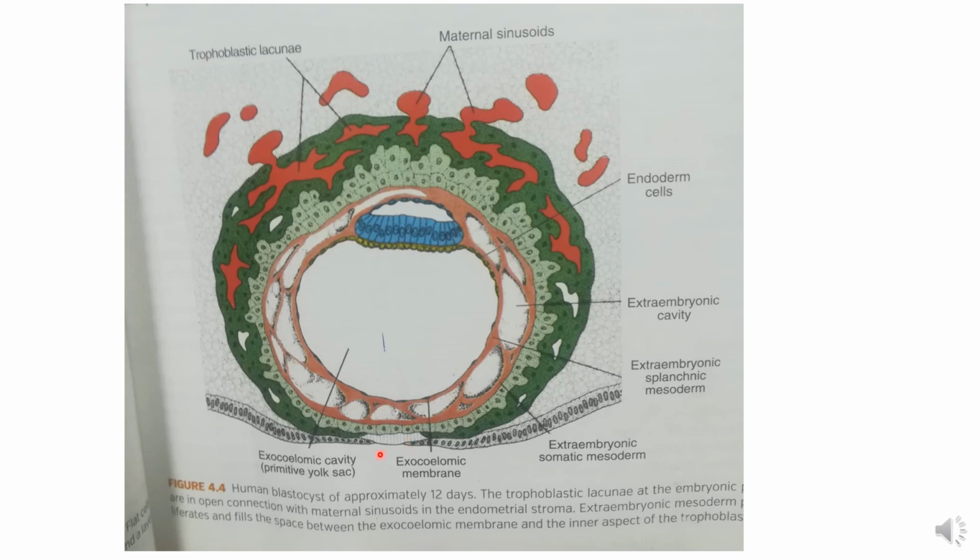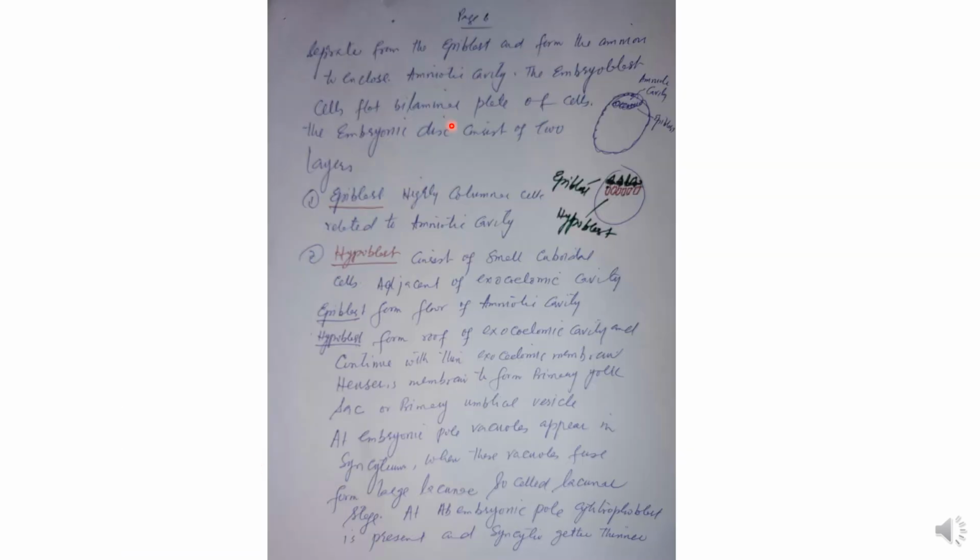This is the coagulum, which closes the defect from outside, and this is the stratum compactum.